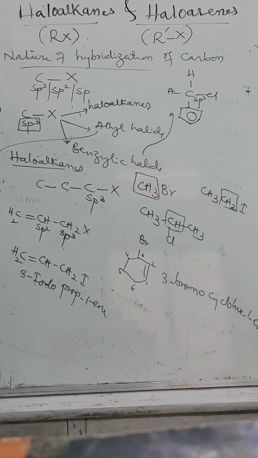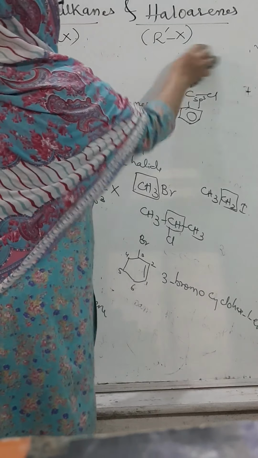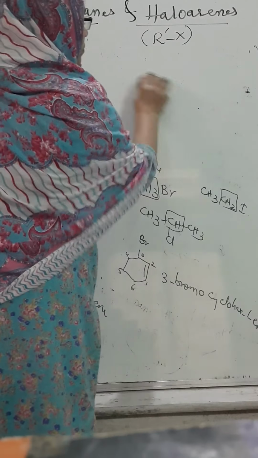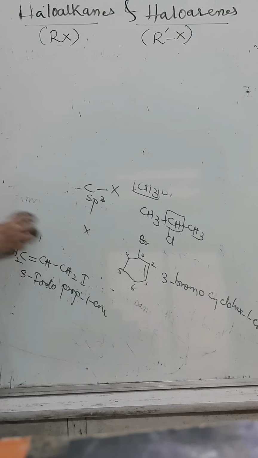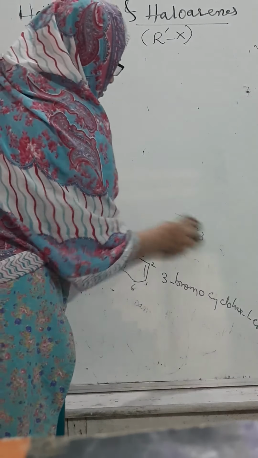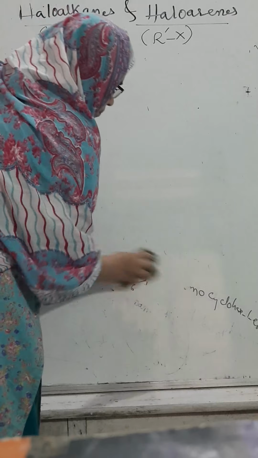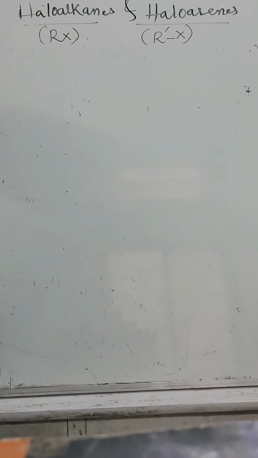Next is what classification? Halide group linked to sp2 hybridized carbon atom. Write the second one. Halide group linked to sp2 hybridized carbon atom. Which carbon atom? sp2. What is the nature of hybridization of carbon?